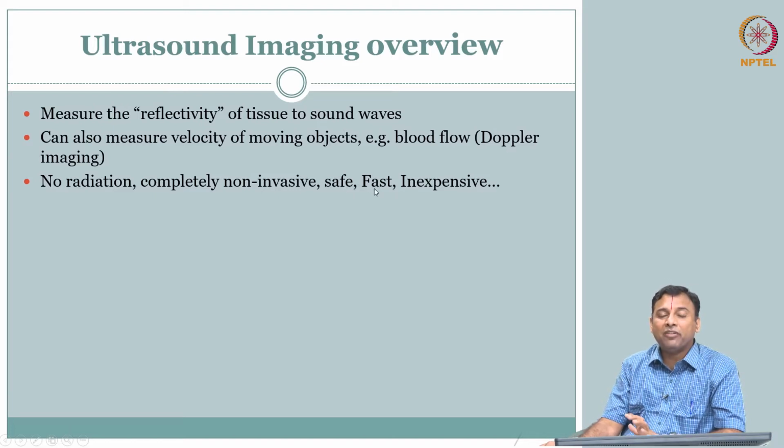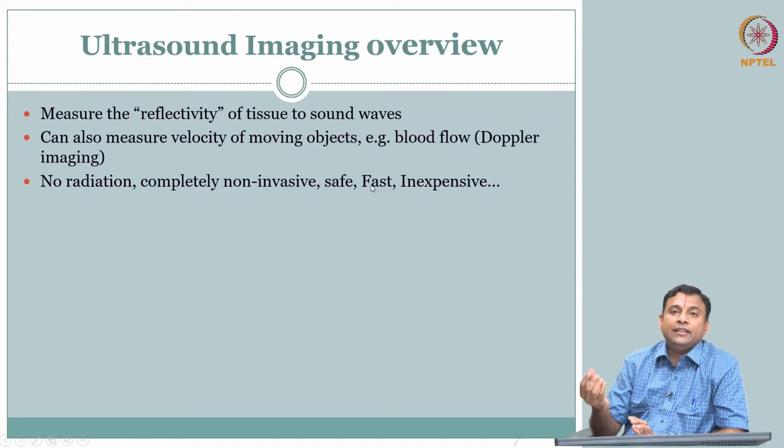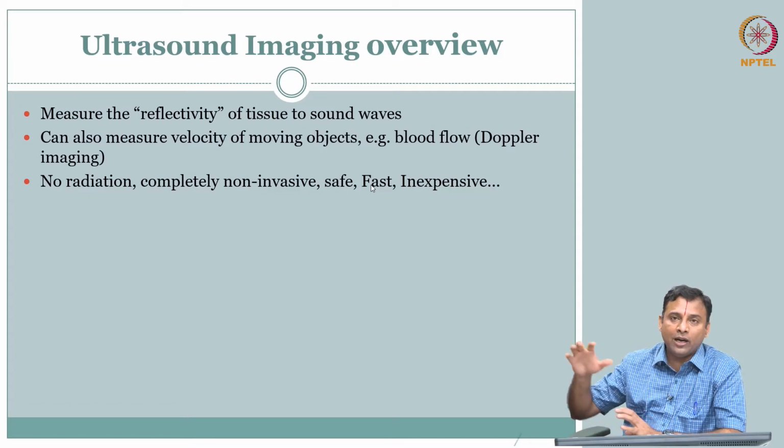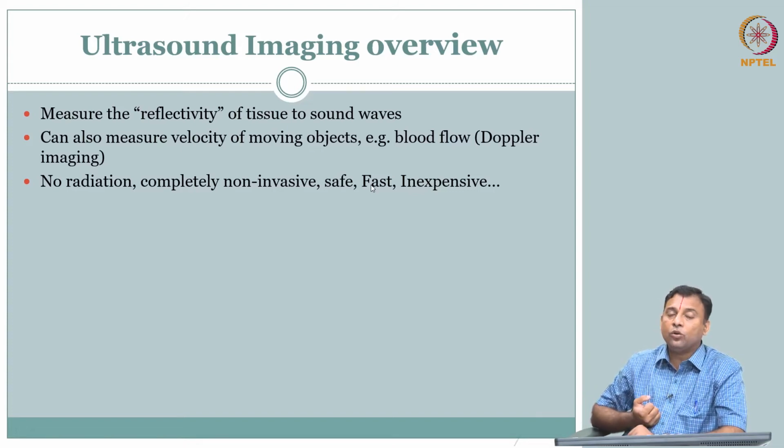Fast, what do we mean by fast? Very qualitative. Fast essentially means that you can see the image as they are probing, unlike your CT or X-ray, where we were talking about minutes that came down to seconds, and then you have an adjacent room where you have to be safe and the computer generates the image. Here the patient can actually see their own image while they are doing it, and it is also inexpensive, of course relative to the other modalities that we have talked about so far.